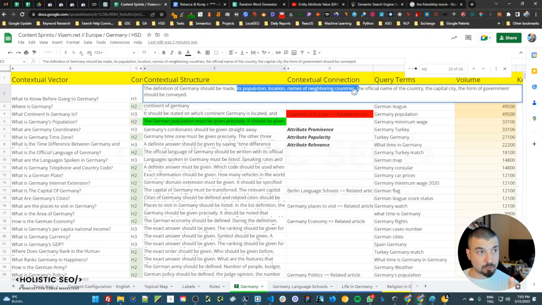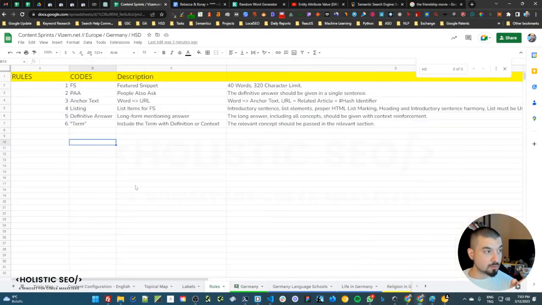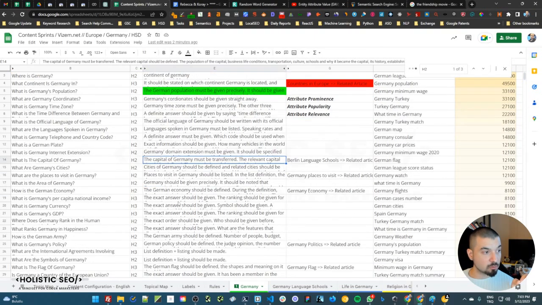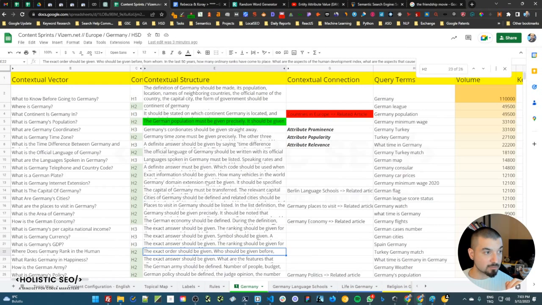When it comes to the contextual structure, besides choosing the attributes with a certain order, which means the author will need to give population before the location, we also give the format. We also give the phrases that the person will need to be using. For instance, this specific phrase will need to be used here as it is stated in the rules section with these quotation marks. And sometimes if you tell that you should be using a kind of list definition, it means that you will need to define the listing with a single sentence, and you will need to give your listing in a specific order. And we also give these types of examples as well.